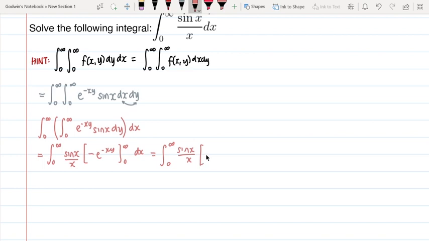So that becomes negative. And then let's do this actually para madali. Negative infinity, so that becomes e to the negative infinity is 0.